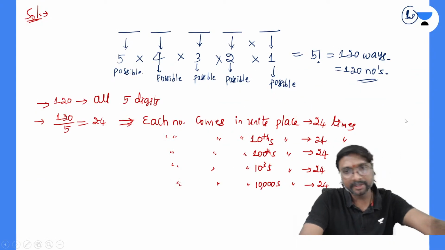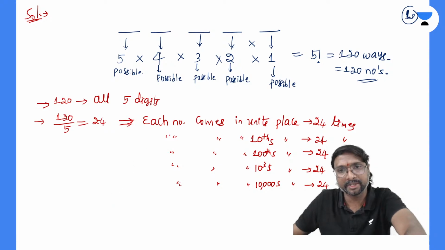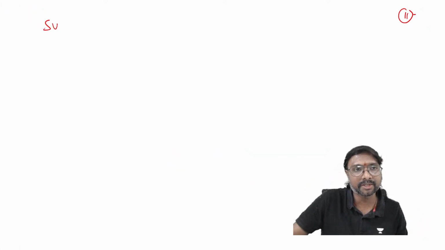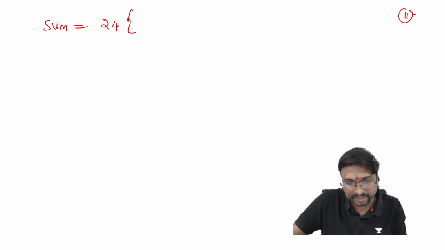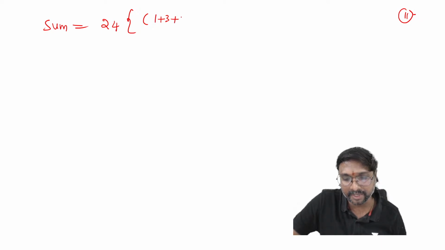Hello, is anybody clear now? So now, what is the summation, if you just observe? The sum will be equal to 24 times, since it will come 24 times, and in the units place it is 1 plus 3 plus 5 plus 7 plus 9, multiplied by 1 for the units place.